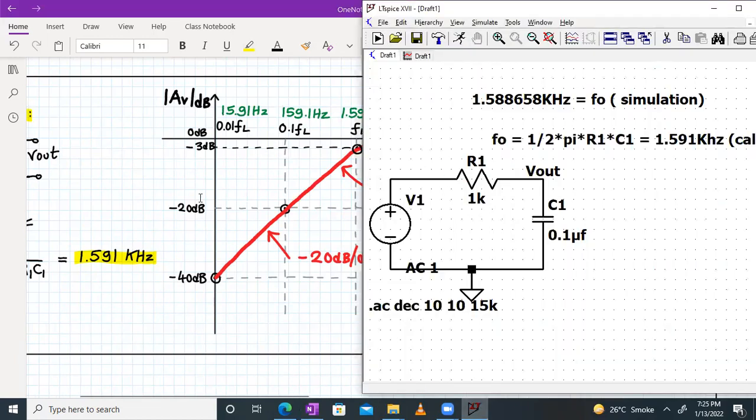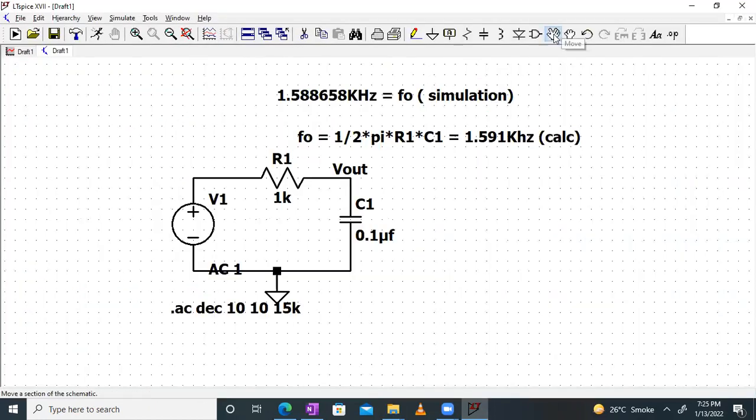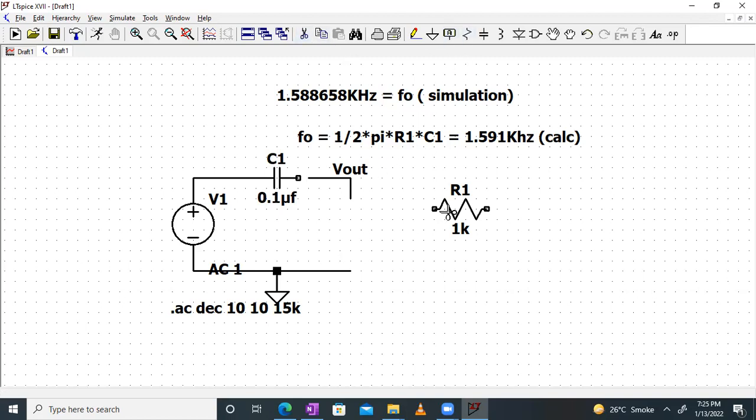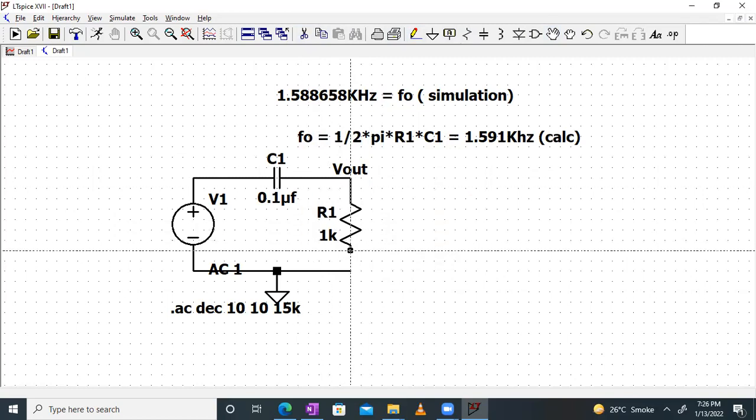So over here we have to simulate this. We have capacitor over here and resistor over here. So we'll have to interchange them. So let's interchange them now. The capacitor, we have to add it over there, so I will rotate it and add it over here. And this resistor also I have to rotate, and add it over here. That's it. And I'll connect it with the wire. I'm ready to simulate.